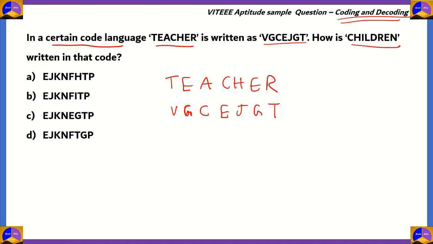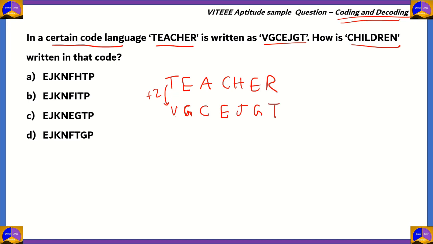So when you are coding something, you usually use a relation in order to make the switch from word to code. So in this case, the code for the letter T is V, and the letter after T is U, and the letter after U is V. So this is the second letter after the letter in the word.